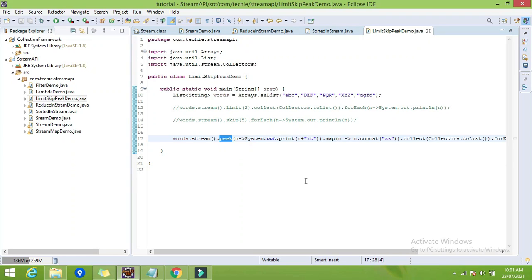So we have seen the three very useful methods here: limit, skip and peek. Limit basically processes only that number of elements. Skip will skip the particular number of elements, and peek is used for debugging purposes. So that's all about the limit, skip and peek methods in the stream API.